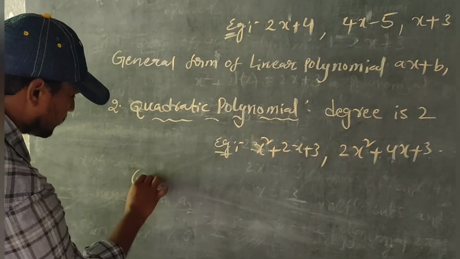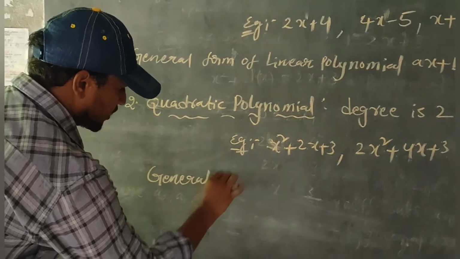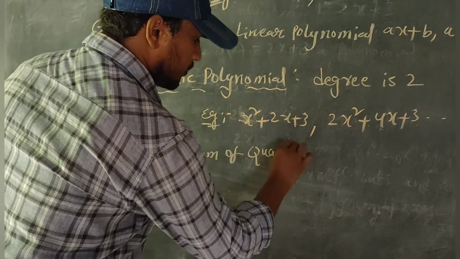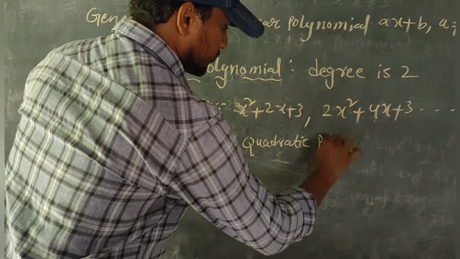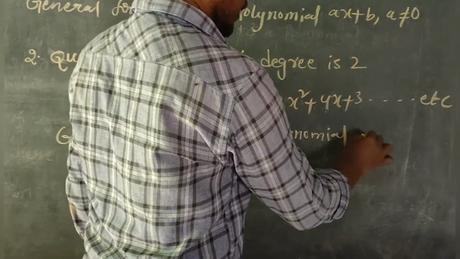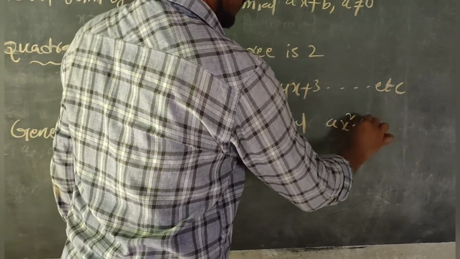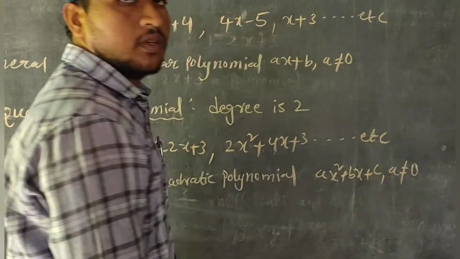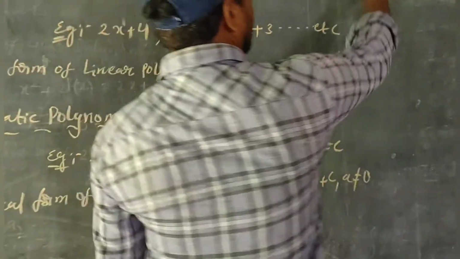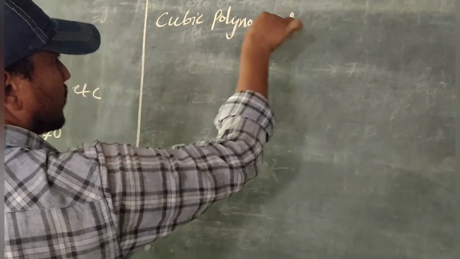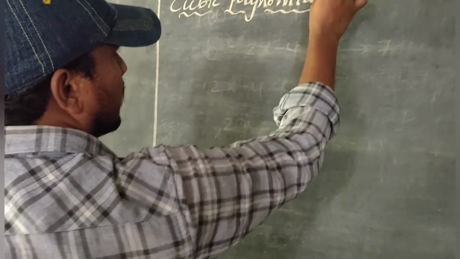What is the general form of a quadratic polynomial? The general form of a quadratic polynomial is ax square plus bx plus c, where a is not equal to 0. Next one is the cubic polynomial.